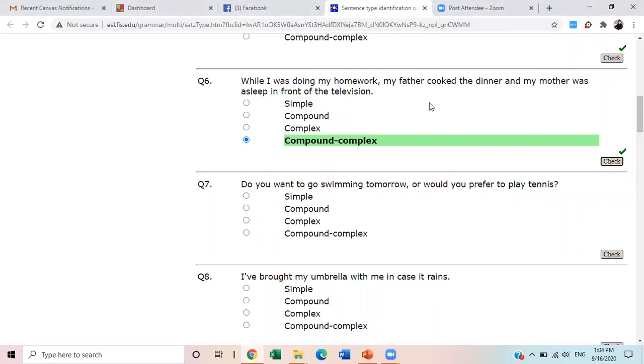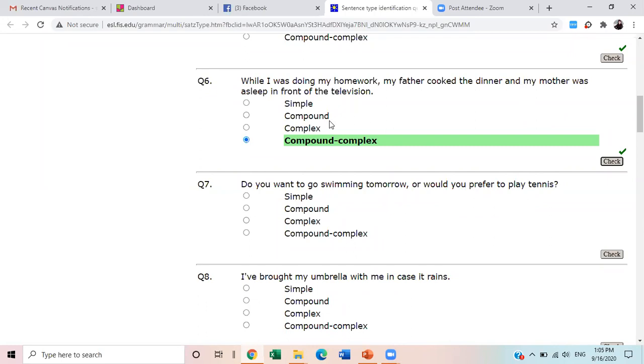Let me explain. While I was doing my homework is a dependent clause because it has while. My father cooked the dinner is independent. Then this is joined by and, which is one of the FANBOYS coordinators: for, and, nor, but, or, yet, so.